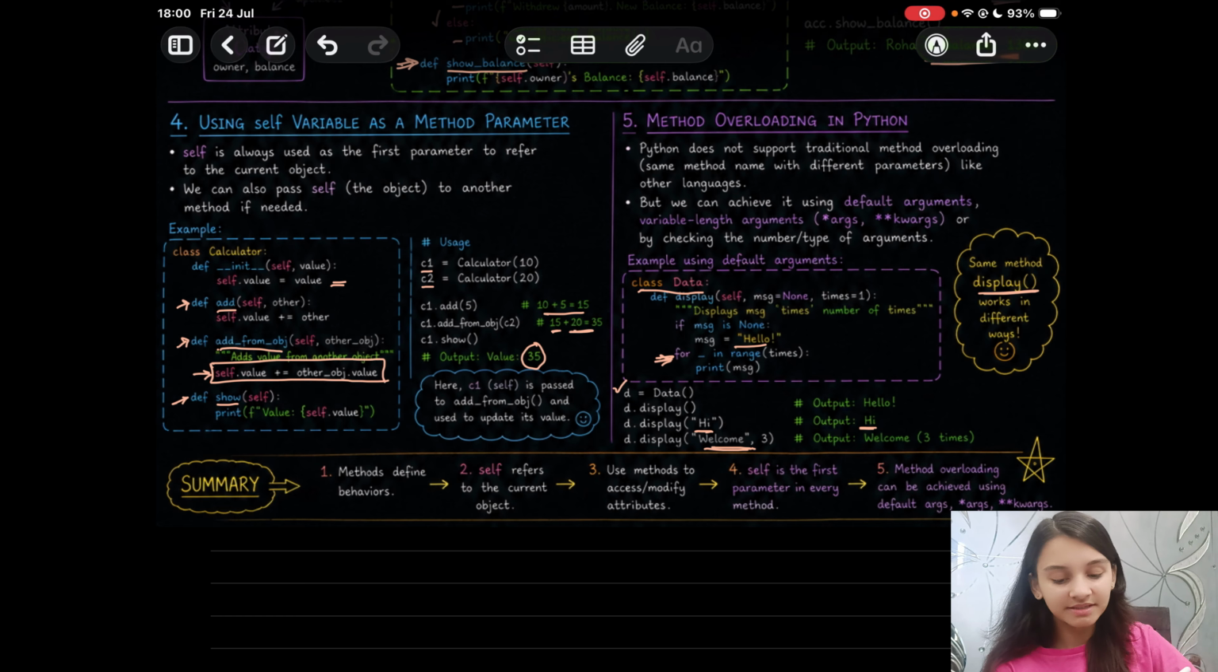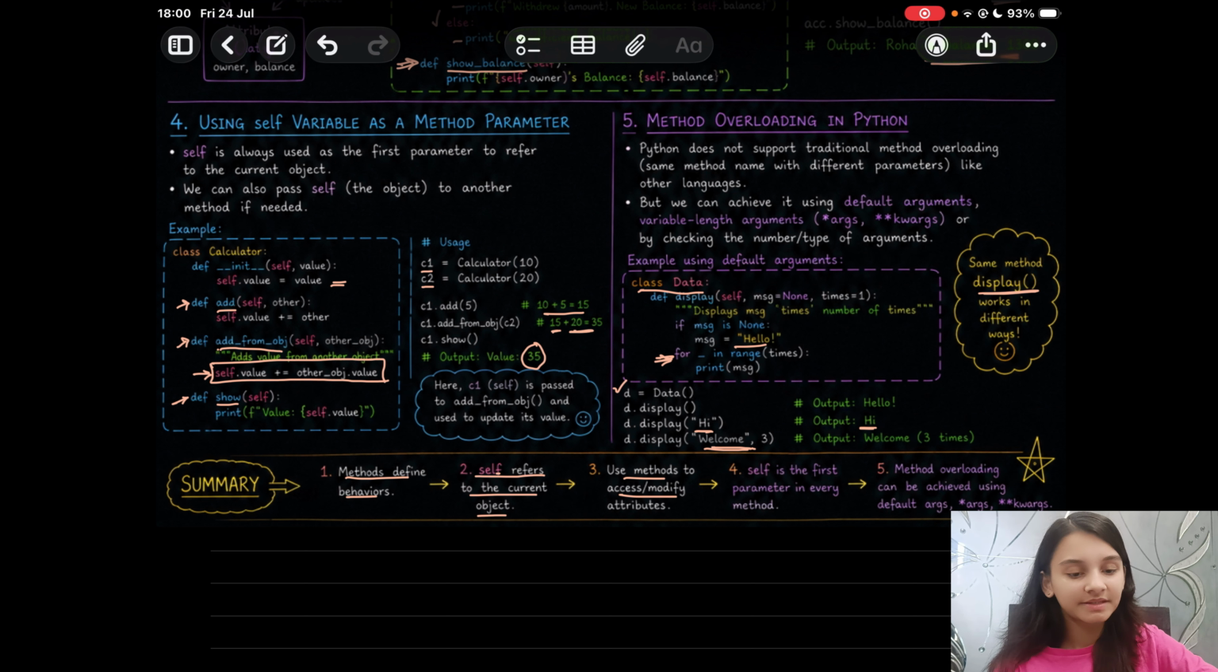So the summary is that methods define behavior. Self refers to the current object or the calling object, and then you can use methods to access or modify attributes. Self is the first parameter in every method, and method overloading can be achieved using default arguments, *args or **kwargs. So Python does not support the traditional method overloading, but you can achieve it through default arguments or the variable length arguments.